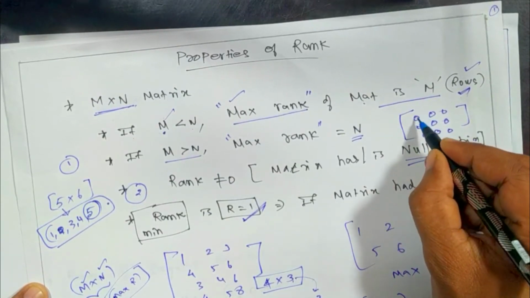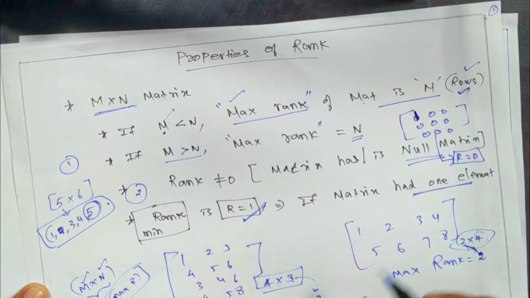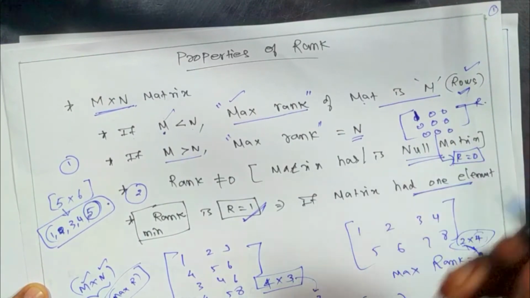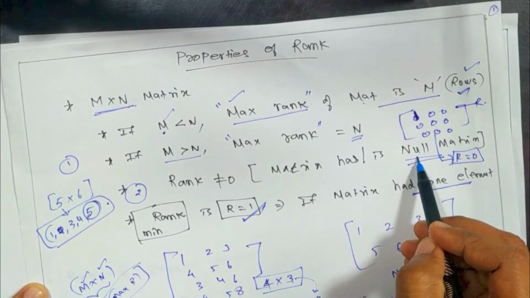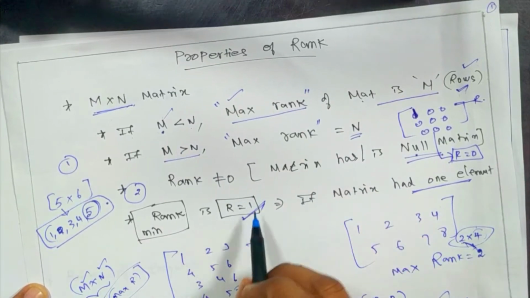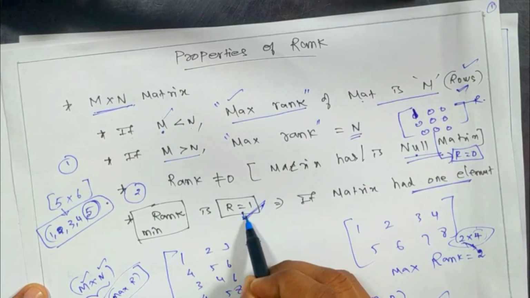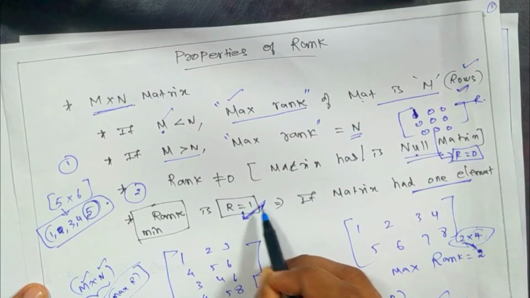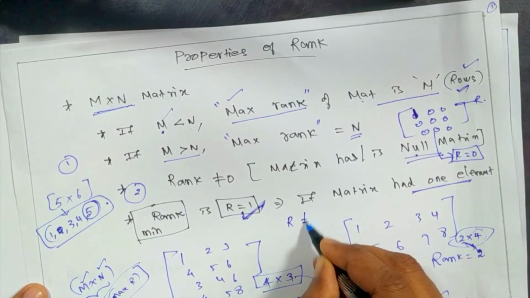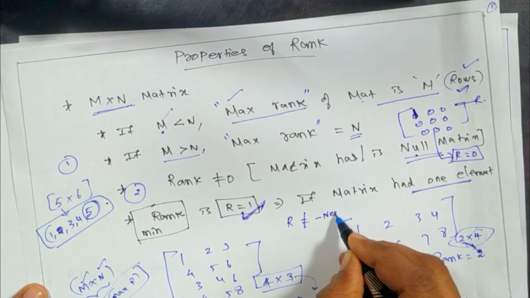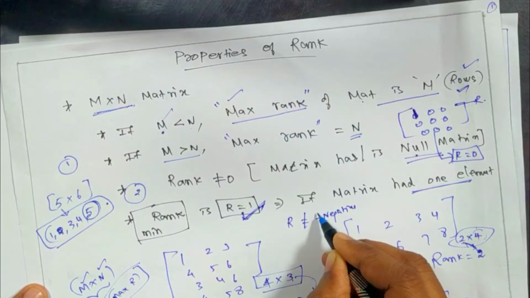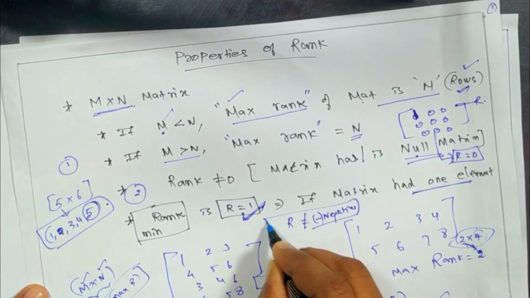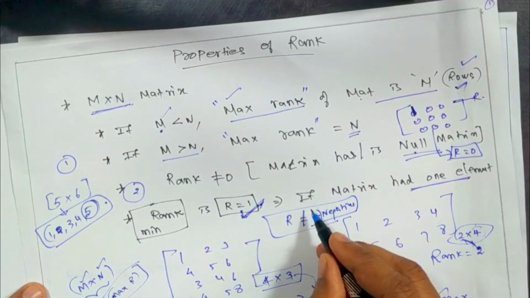For example, if you have one value here, then the rank will be 1. So except the null matrix, all other matrices have some rank value. The minimum rank will be 1. And rank also cannot be a negative number. It is always a positive number.